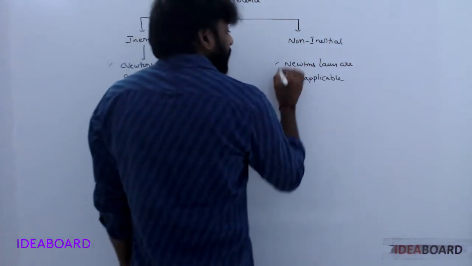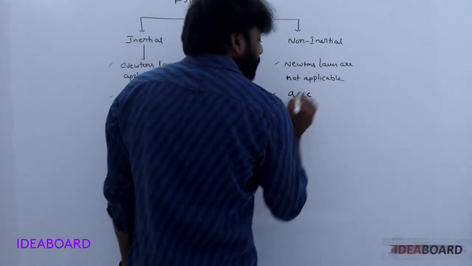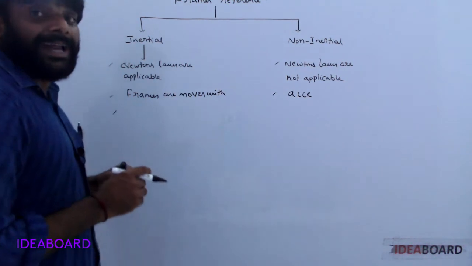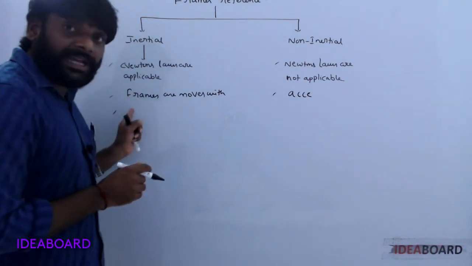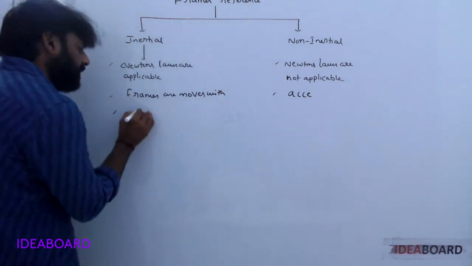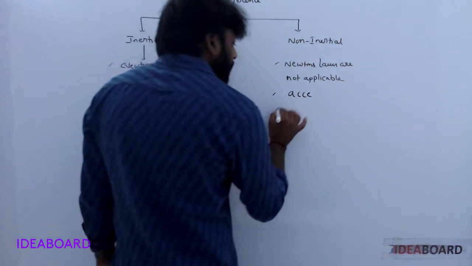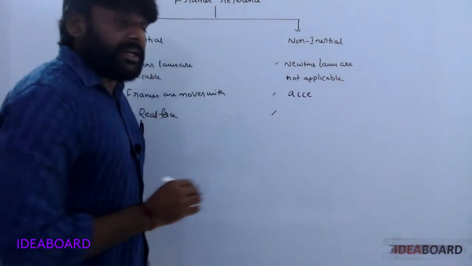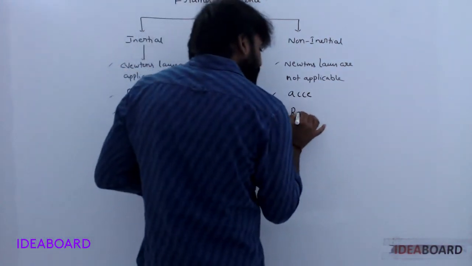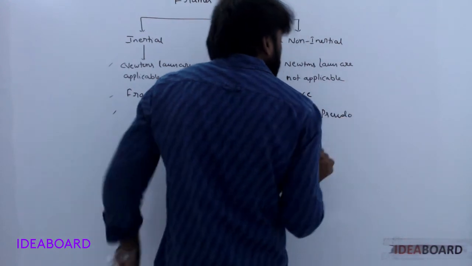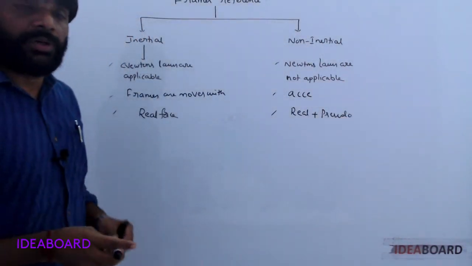But here, frames are accelerated. So in this case, bodies are accelerated with real forces. Now here, bodies are accelerated with real forces and at the same time a pseudo force.